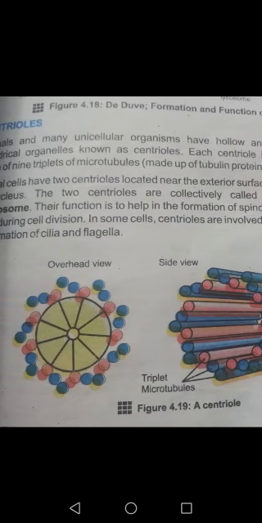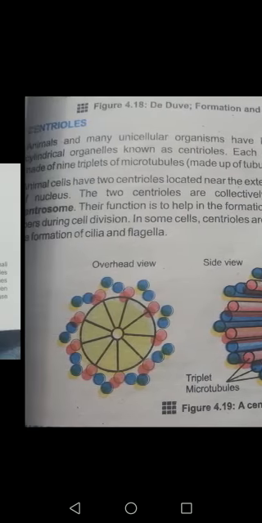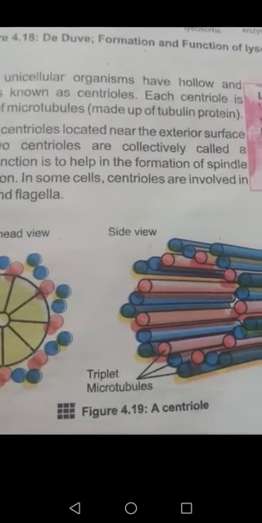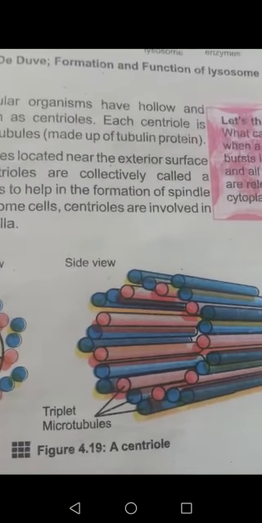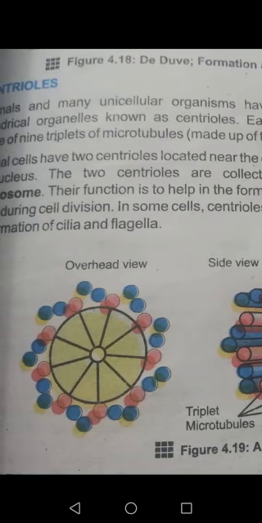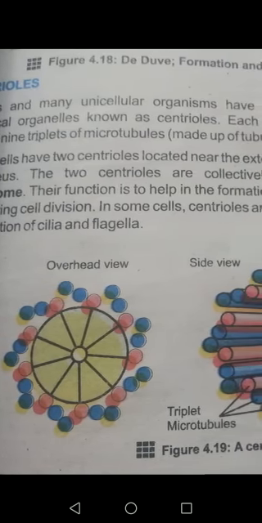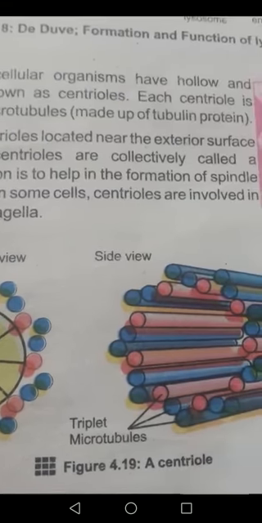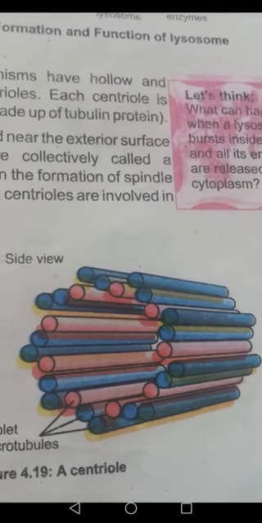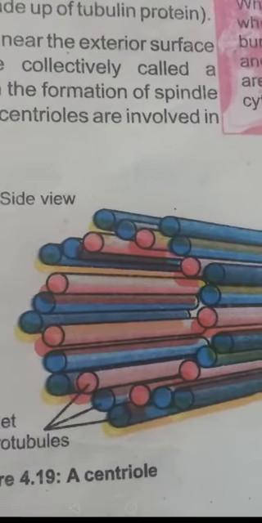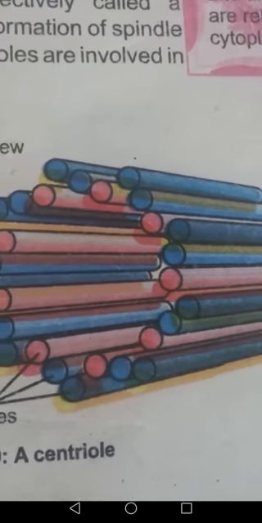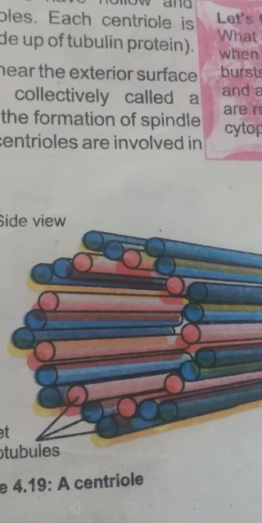Okay, what is its structure? Each centriole is basically made up of tubulin protein, and there are 9 sets of triplets of microtubules. What does it mean? Each centriole is made up of 9 triplets of microtubules. This is my figure of centrioles. A triplet means it consists of 3 microtubules, and there are 9 of them.